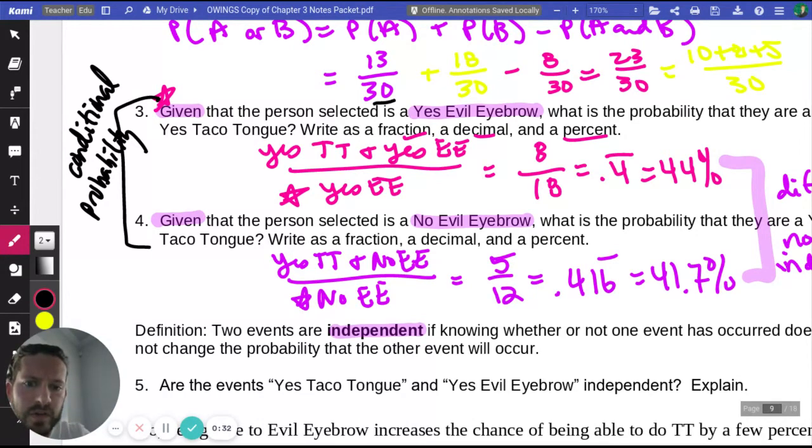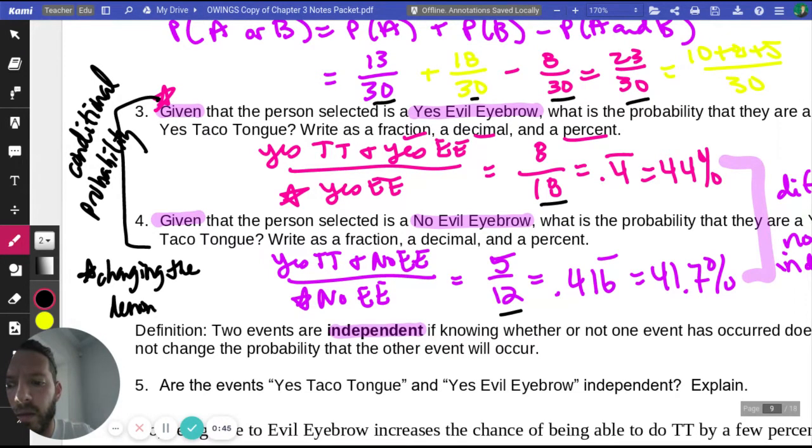So if you notice in the first question, we were taking everything out of 30, and then we change it to specifically a group of people of that 30. So really, we're changing the denominator there. And when you see that word given, that's going to be the little signal to you to say, hey, I got to really focus on what specific group am I looking at? And you're looking at, in this case, the people who can do evil eyebrow versus people who can't do evil eyebrow in 3 and 4.